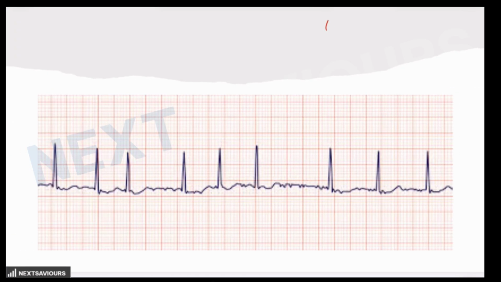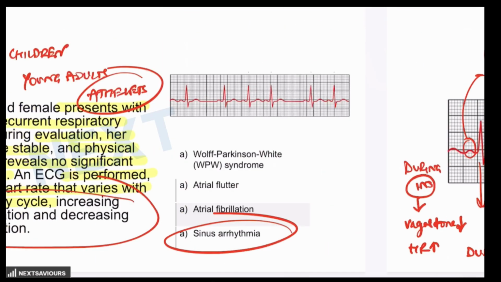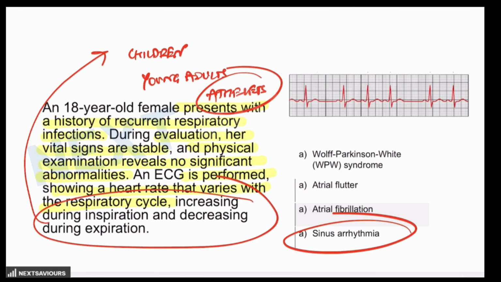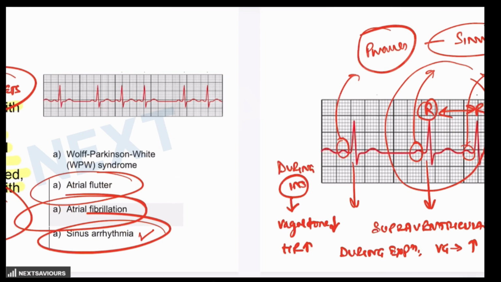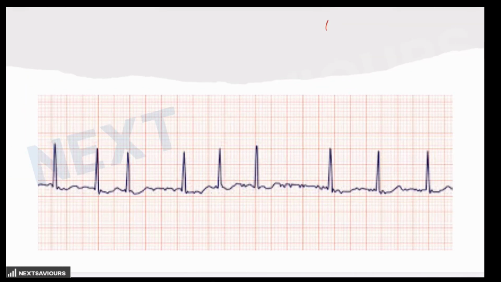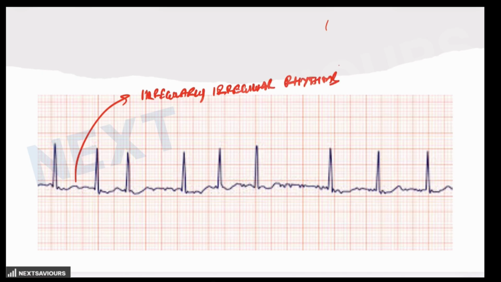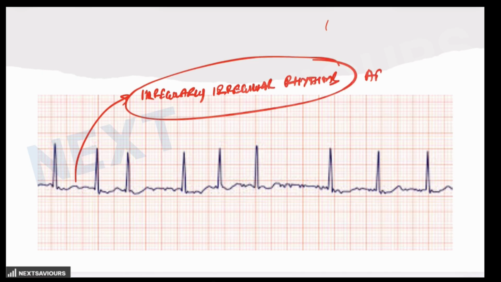Another option provided to you is that of an ECG finding. In the question, we have already seen how the ECG of sinus arrhythmia and atrial flutter look like. Let's see how the ECG of atrial fibrillation looks like. You see, there is a presence of irregular rhythm, and this is a hallmark of atrial fibrillation.